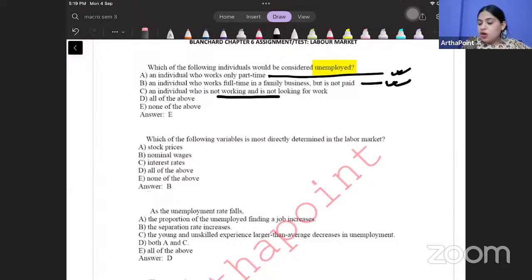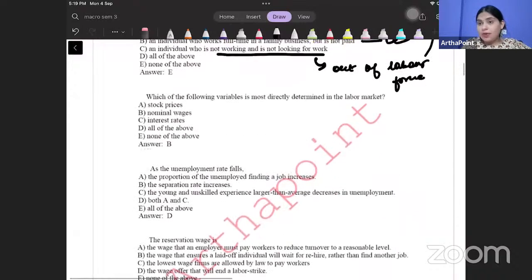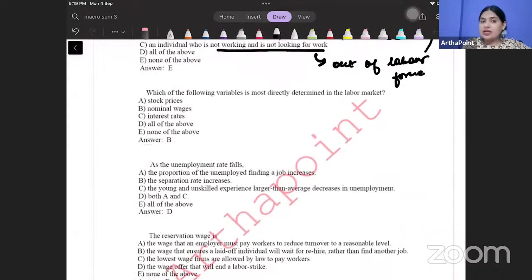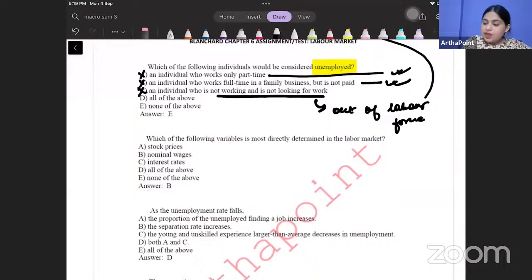An individual who is not working and not looking for work. Arey, he is out of labor force. He is not even looking for work. है ना? So he is not part of labor force. This is a big hint for you in the upper question. ये labor force का part ही नहीं है. Right? So he is not unemployed. So answer will be none of the above. Answer is E, none of the above.